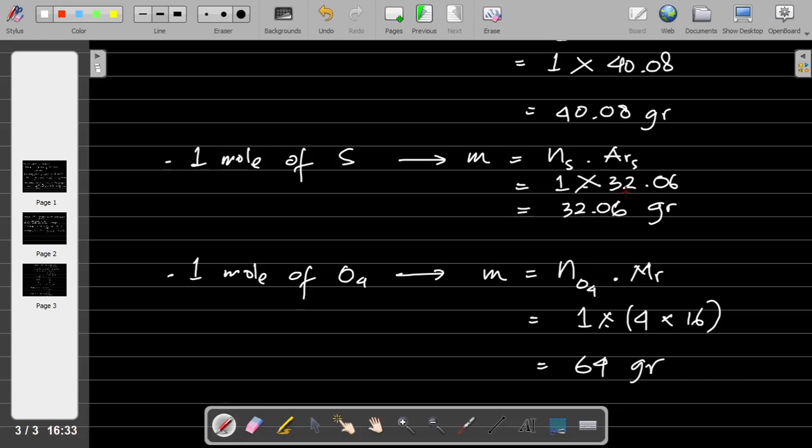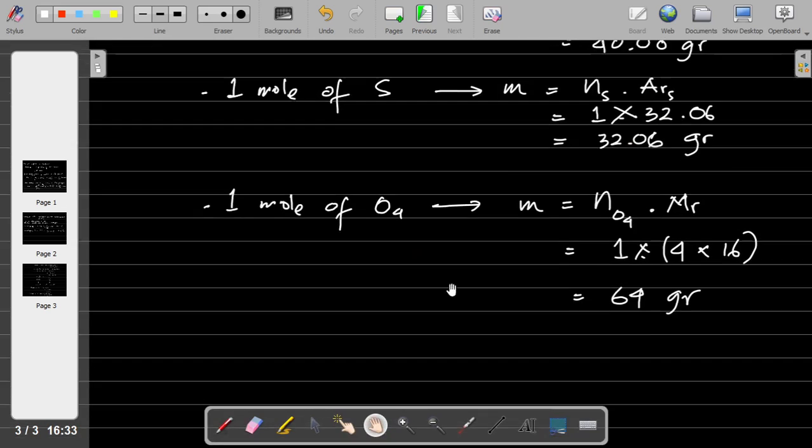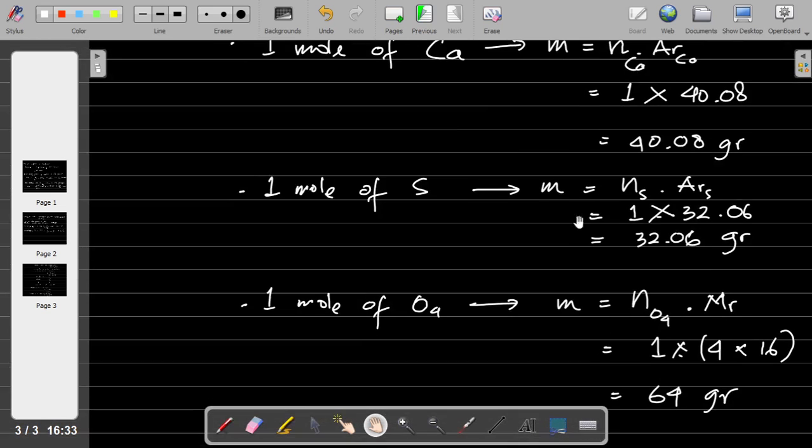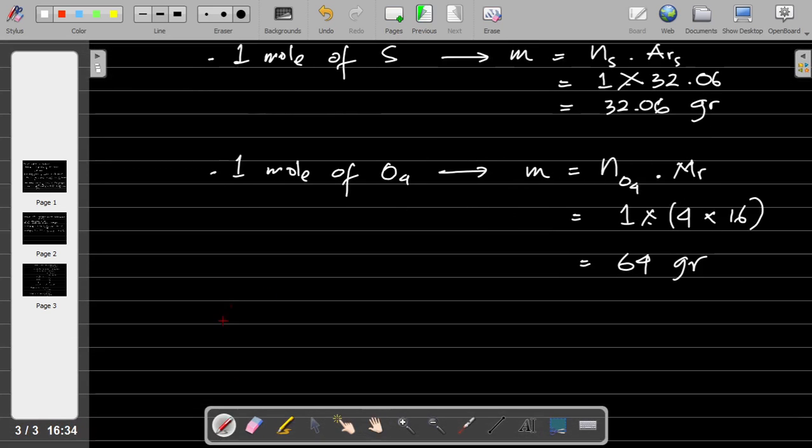Then we are going to also find the mass of 1 mole of CaSO4, the mole of the whole compound.